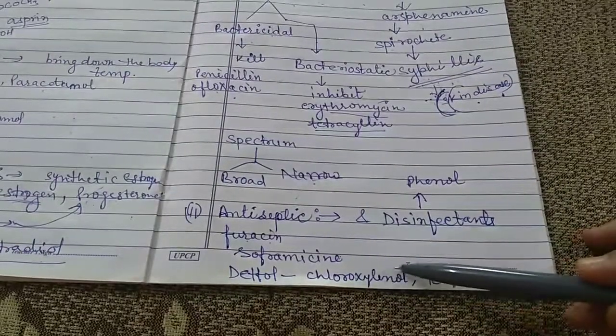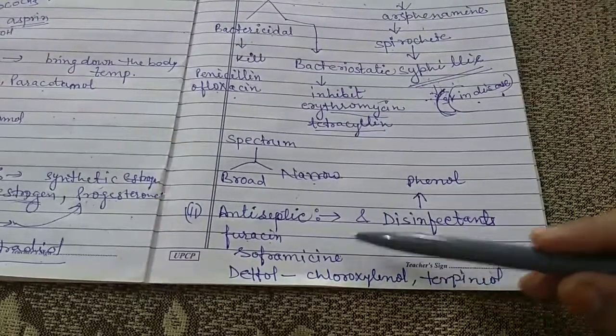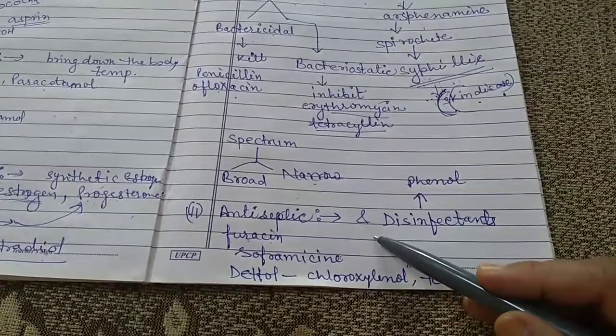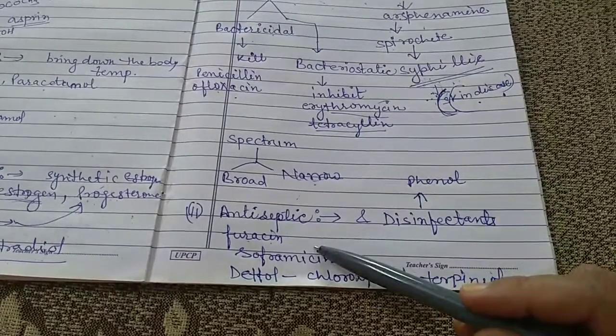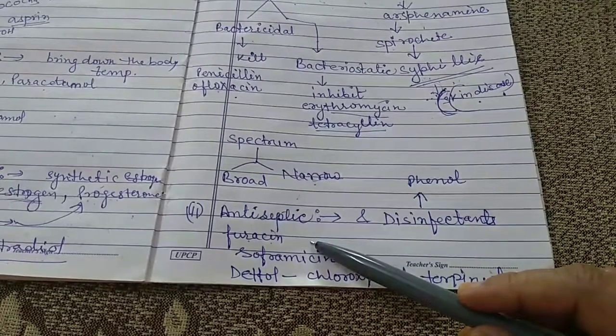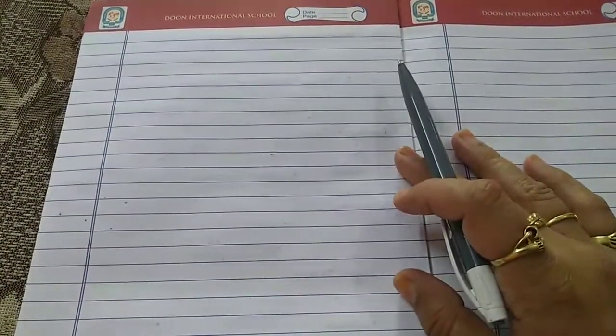Dettol is a mixture of chloroxylenol and terpineol. It is a very commonly used antiseptic, and besides Dettol we use iodine as an antiseptic. A 2 to 3% solution of iodine in an alcohol and water mixture is known as tincture of iodine. It is also used in case of wounds or any injury. Iodoform is also used as an antiseptic, and even boric acid is used for antiseptic purposes.